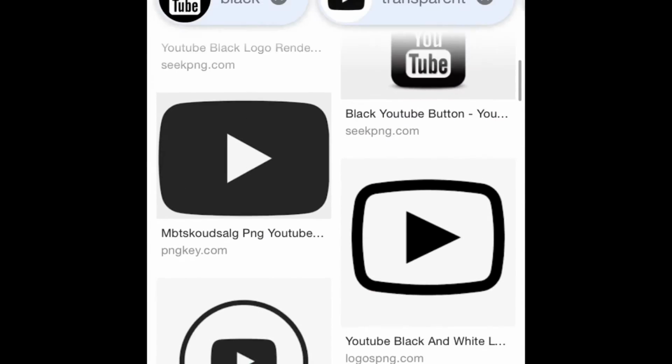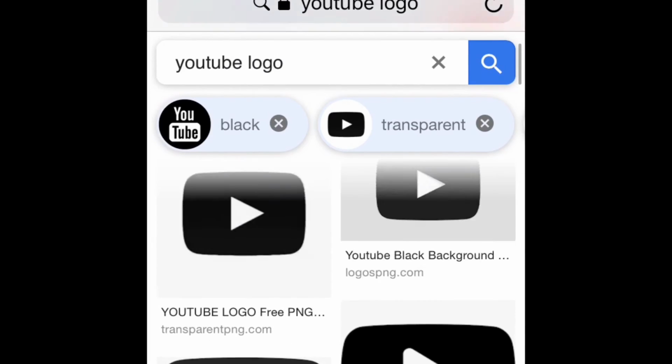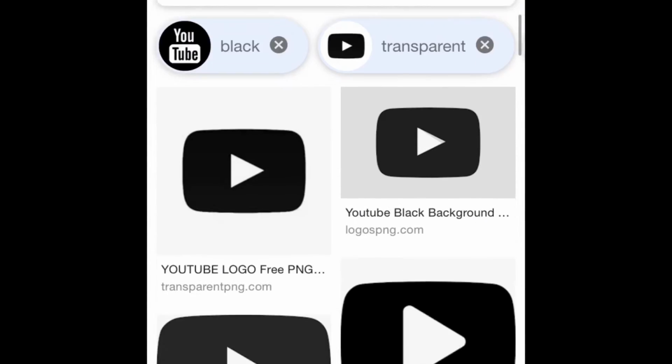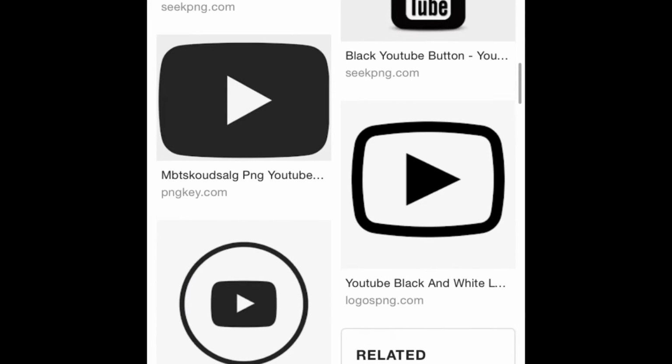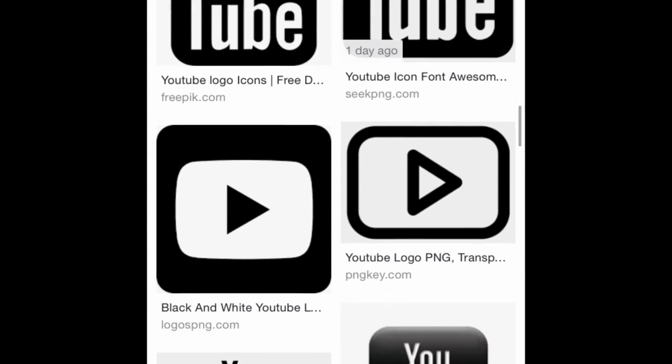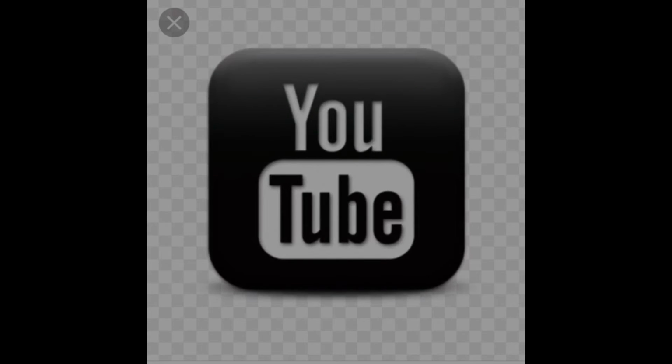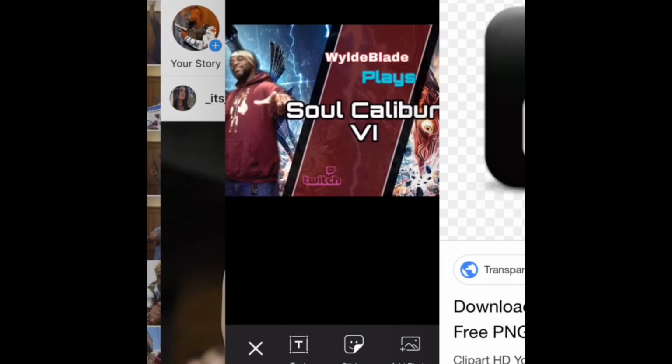But let's see, what kind of YouTube logo do I want to go for? I don't want to go for the standard one, so I like the square one. So I'm checking out my other options right now, to see which one would match this thumbnail better. And I do want something with the YouTube text in it, so I think I'm going to go with this black one.